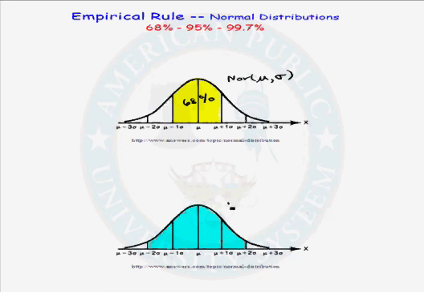In our second graph, we also have a normal mu, sigma distribution. And the empirical rule tells us here, if we go up 2 standard deviations above the mean and down 2 standard deviations from the mean, this region will have approximately 95% of all observations for that distribution.